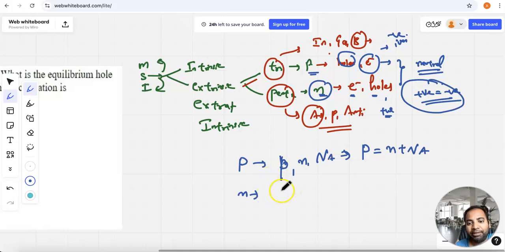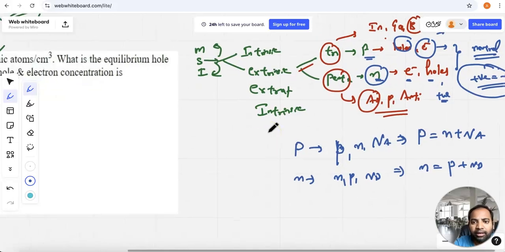And coming to the n-type semiconductor: electrons, holes, and donor ions. If I apply the electrically neutral concept, then the total negative charge due to electrons, that is n, is equal to the total positive charge due to holes and donor ions. Okay, it is a concept.